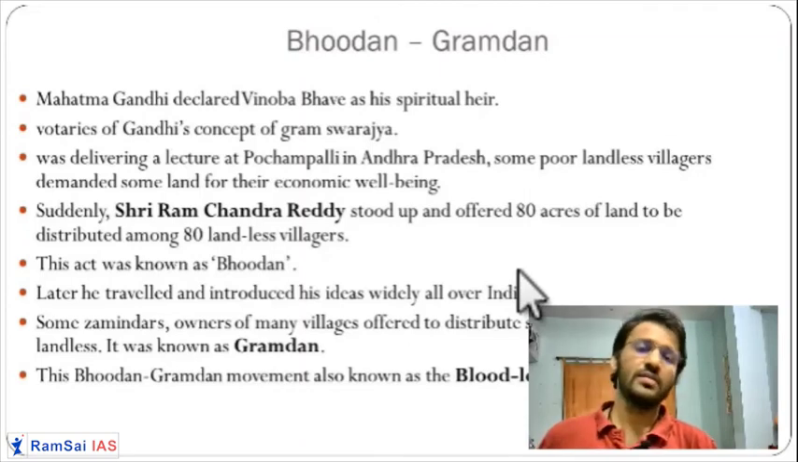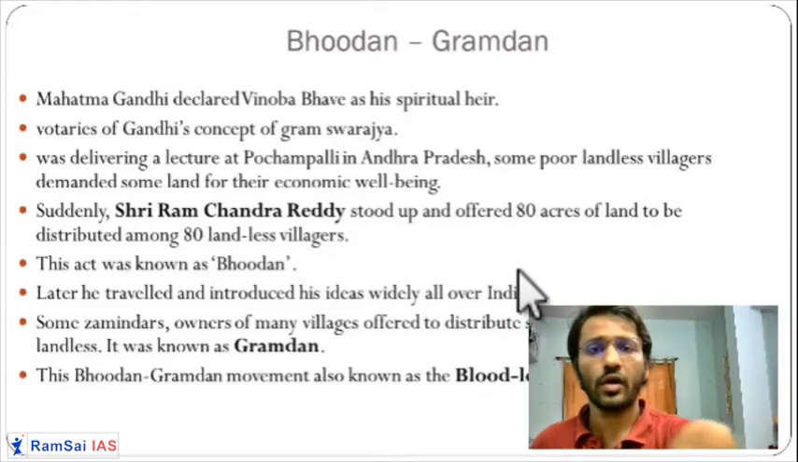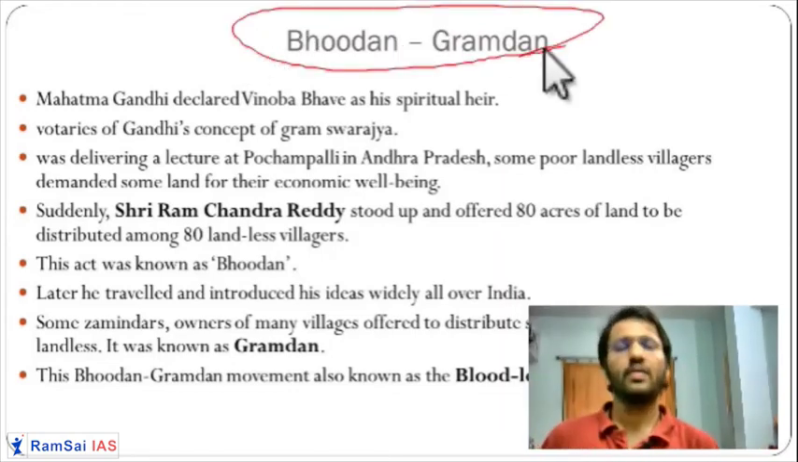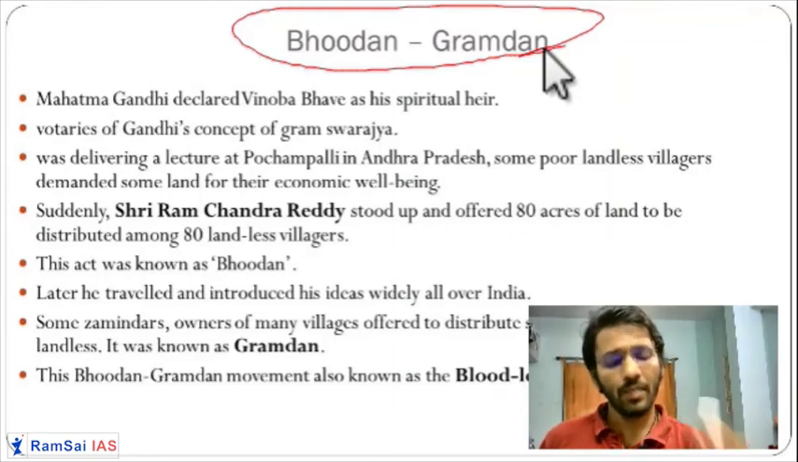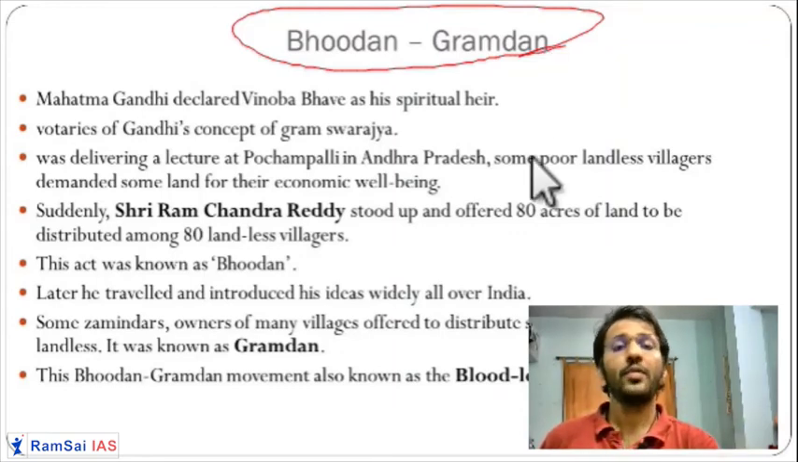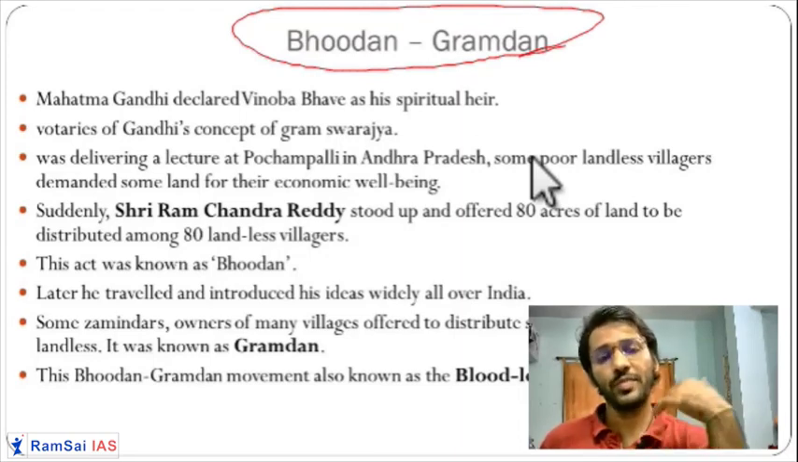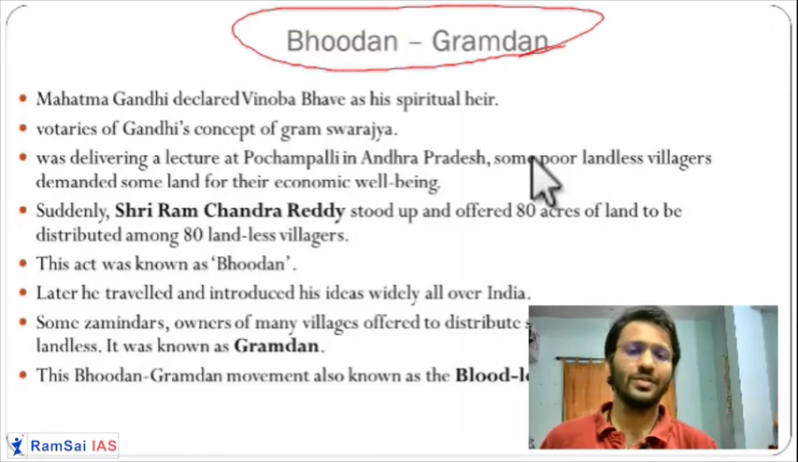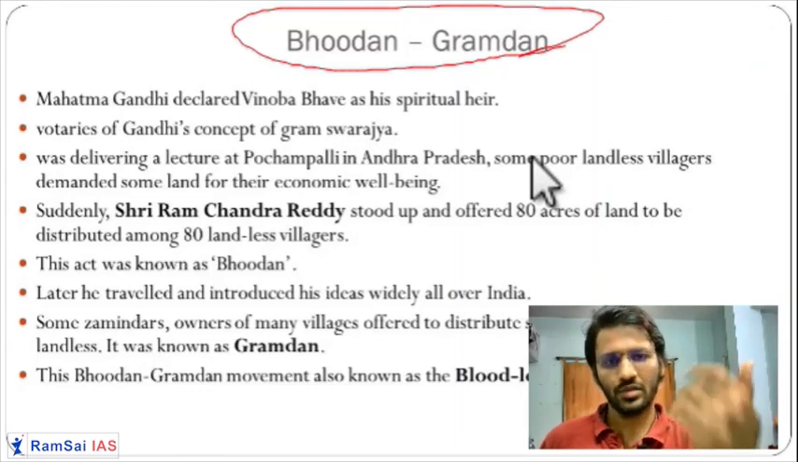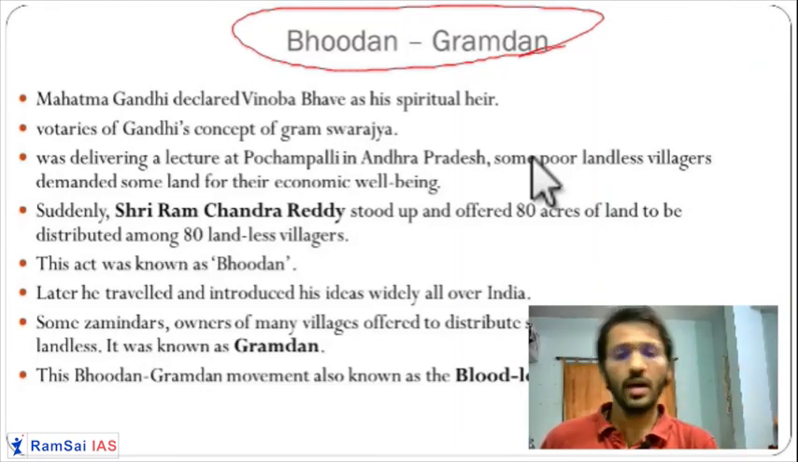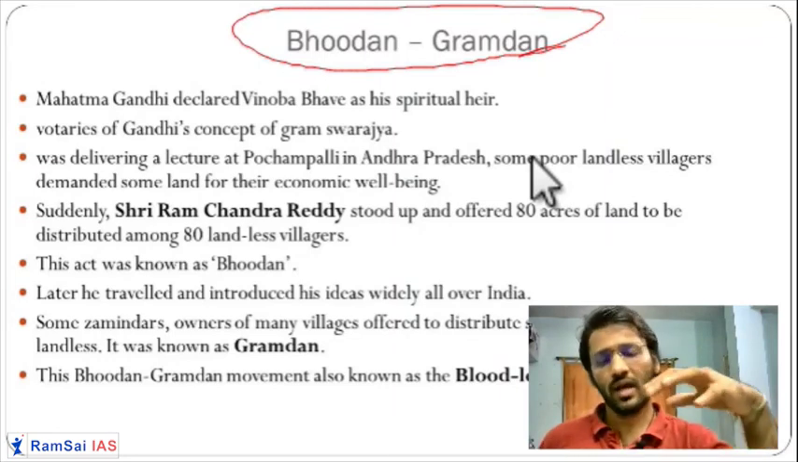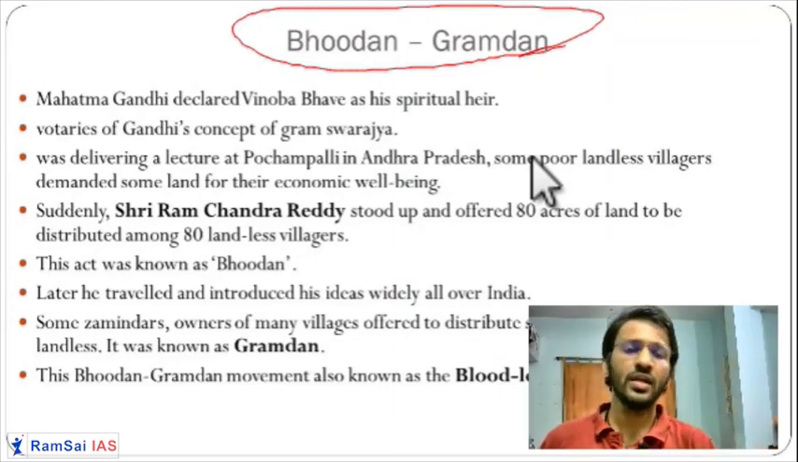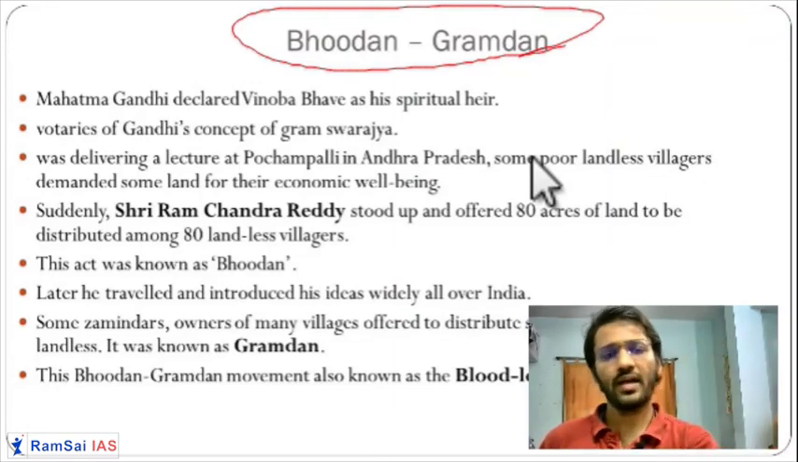So friends, when we are talking about government reforms, we cannot forget talking about the Bhudan Gramdan started by Vinoba Bhave. Vinoba Bhave was one of the disciples of Mahatma Gandhi during the freedom struggle. Gandhiji declared him his spiritual heir. Political heir was Jawaharlal Nehru, spiritual heir was Vinoba Bhave. After the assassination of Gandhiji, he started a Padayatra of the entire country.